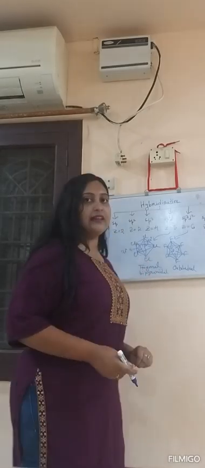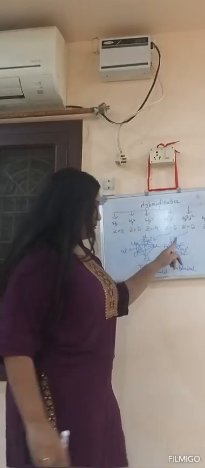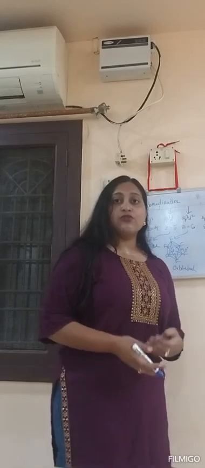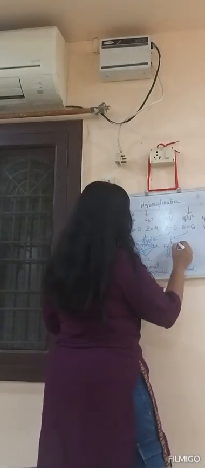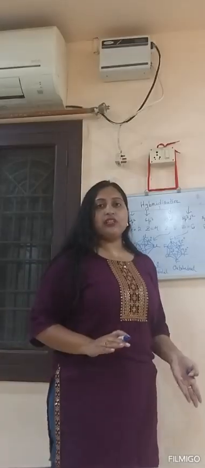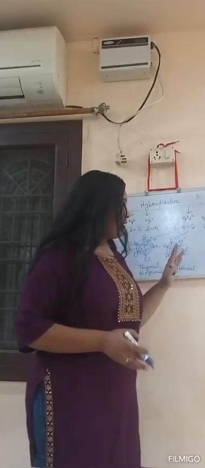Then I will get 90 degree. So for the case of octahedral, equatorial and axial atoms both have the same bond angle, that is 90 degree.